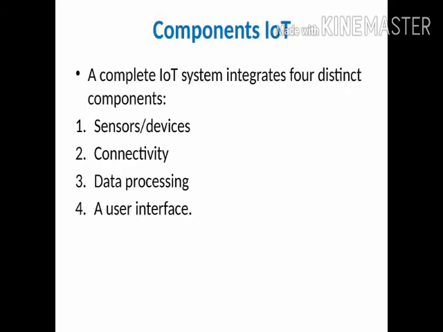The second major component is the connectivity. Without connectivity, we cannot transfer your information over the cloud or store it over the cloud. So connectivity is the most important factor whenever we are using IoT devices. The sensor devices can be connected to the cloud through a variety of methods including cellular, satellite, Wi-Fi, Bluetooth, low power wide area network, or connecting directly to the internet or via Ethernet.